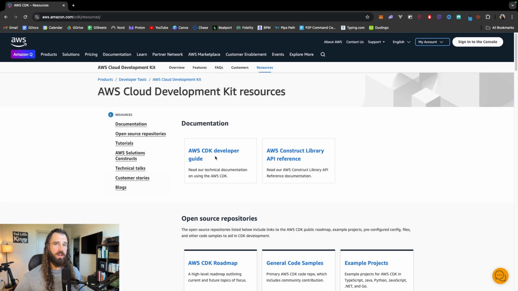Next, I'll scroll back up here and we'll point out the AWS CDK Developer Guide. This guide also provides a detailed introduction to the AWS CDK, and it covers the core concepts, installation, and basic usage. And here next to it, we have the API reference for the construct library. This is my personal favorite piece of documentation for the CDK. This serves as a comprehensive reference document that covers every single construct available in the CDK.